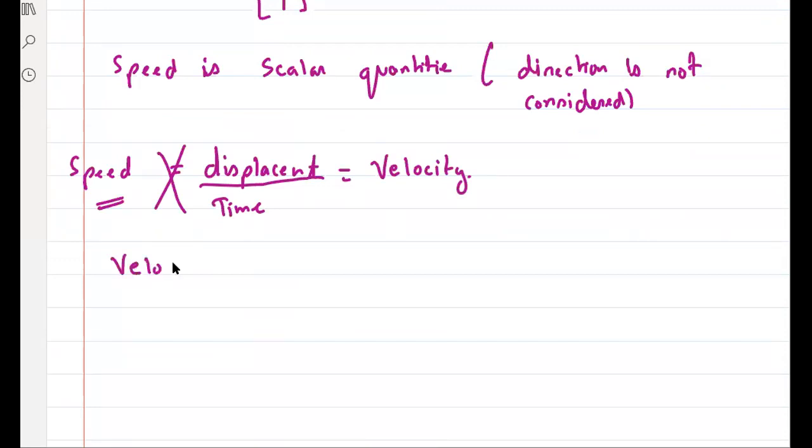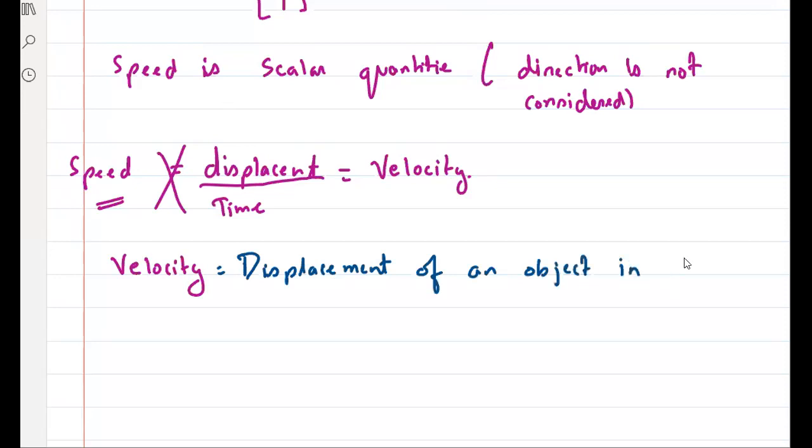So when you talk about velocity, it is what? Velocity is displacement of an object in given time.